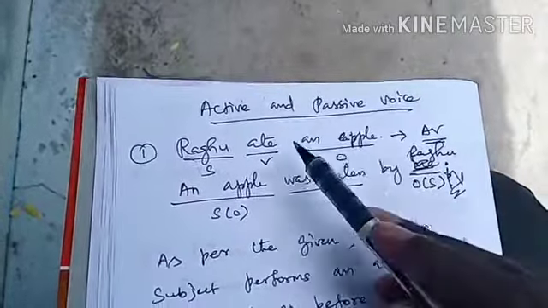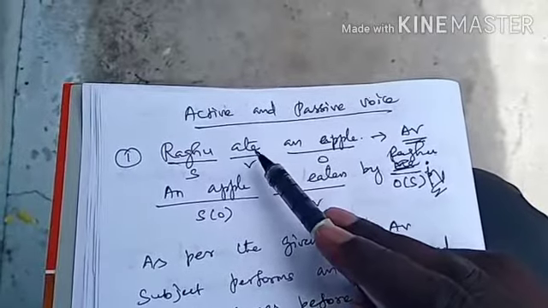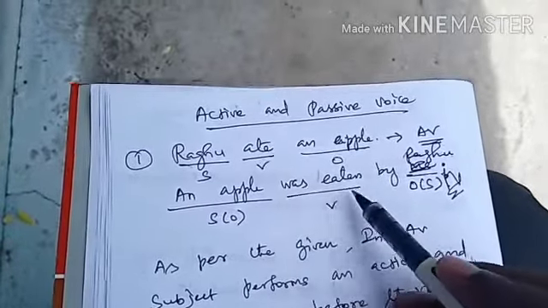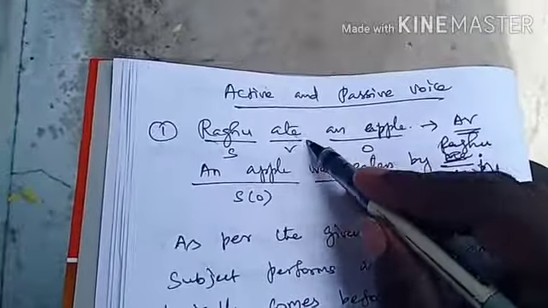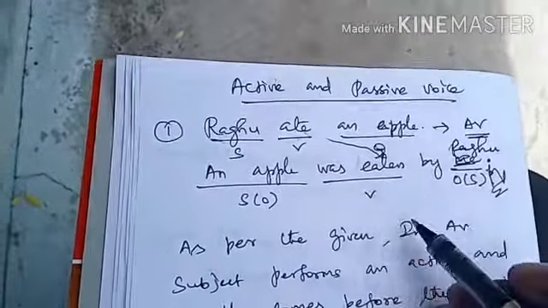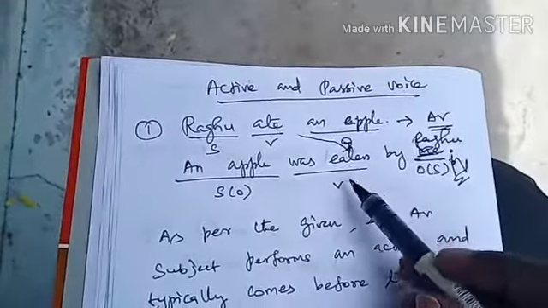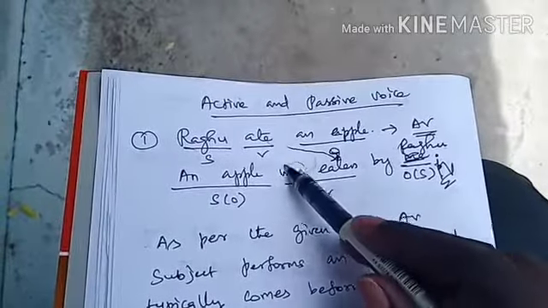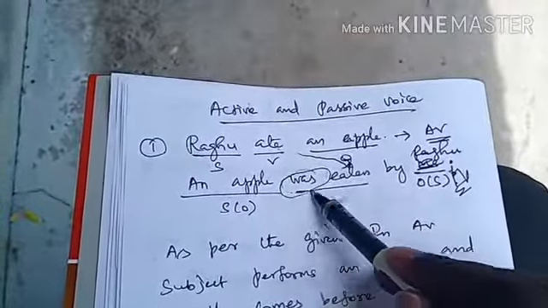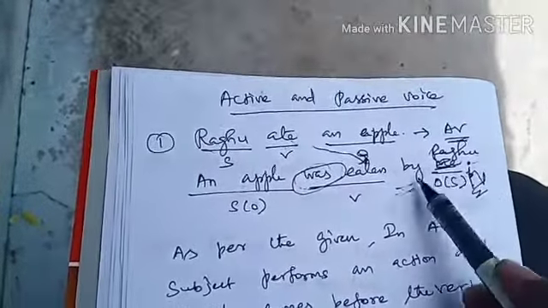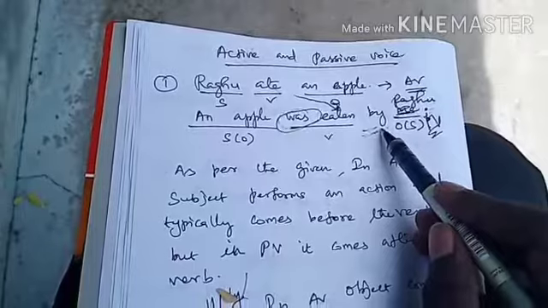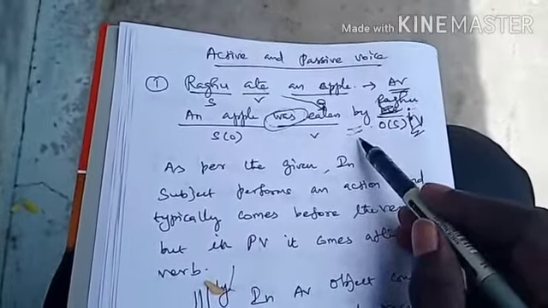Like that, we have to use the V3 form for ate. What is the V3 form of ate? Eaten. And a be form should be used. And we should add by before the object. This is the rule to be followed in passive voice.